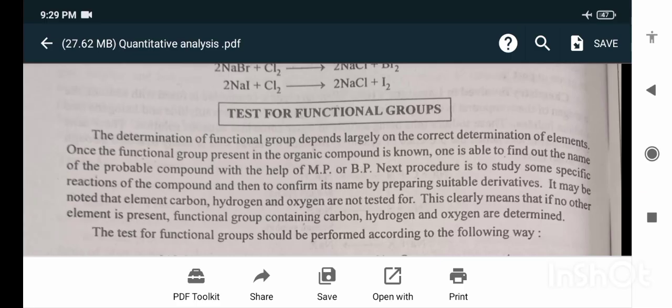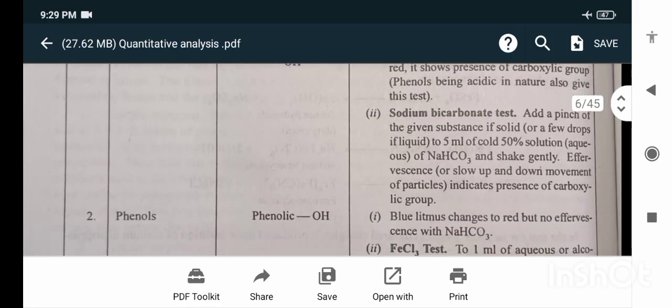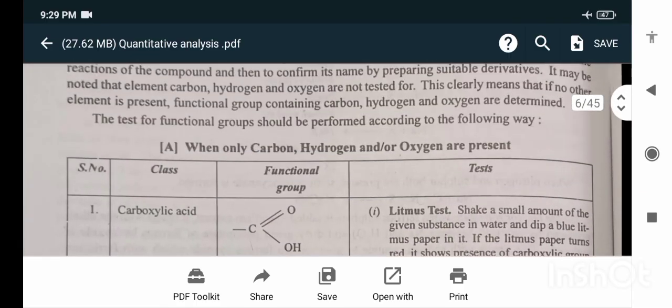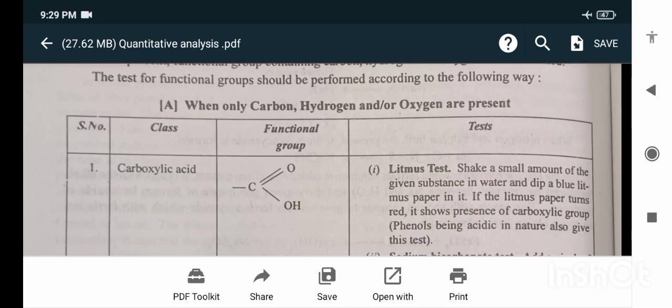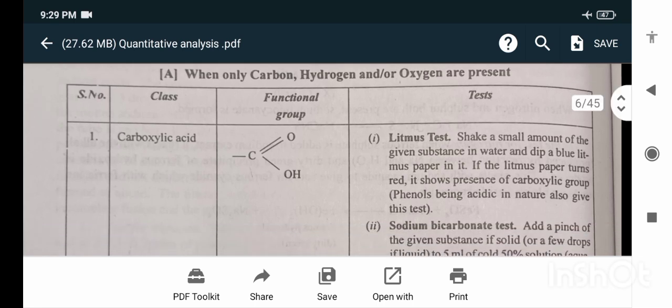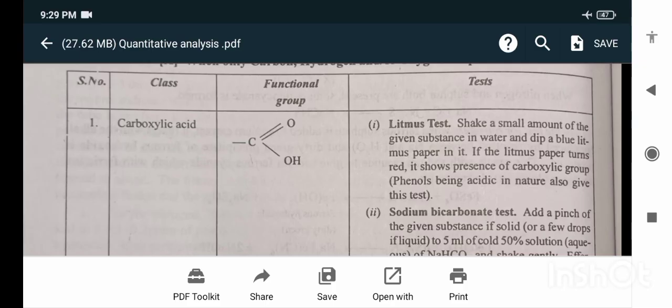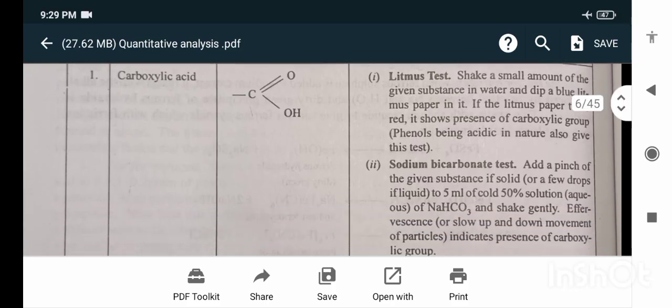The test for the functional groups should be performed in the following way. First is when only carbon, hydrogen and oxygen are present. For carboxylic acid, the test is the litmus test. Shake a small amount of the given substance in water and dip a blue litmus paper in it. If the litmus paper turns red, it shows presence of a carboxylic group. Phenols, being acidic in nature, also give this test.